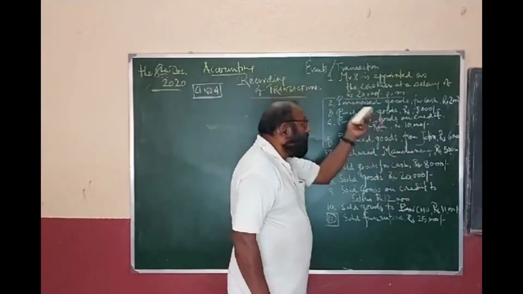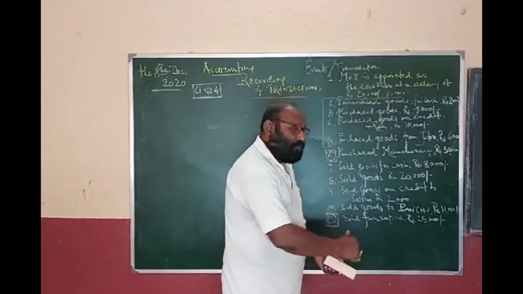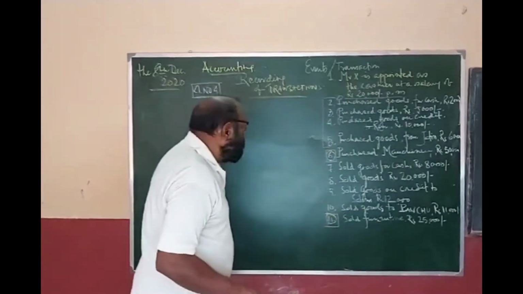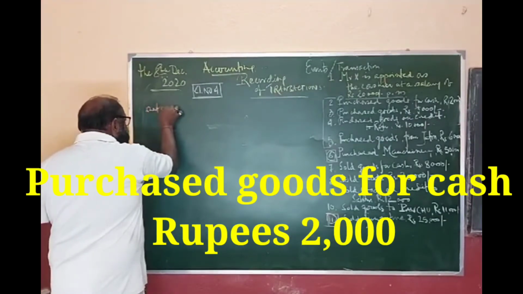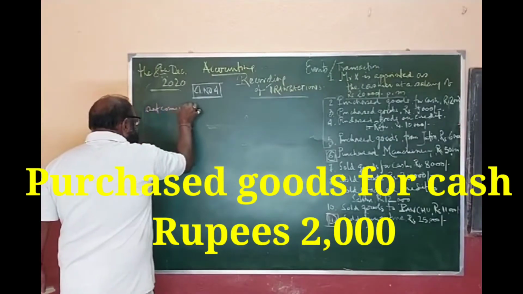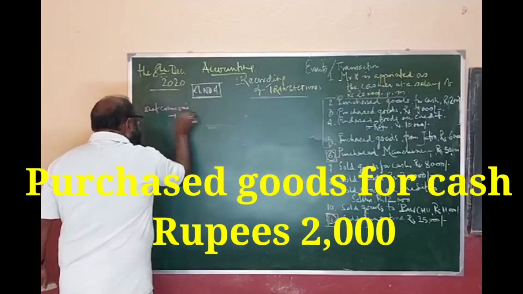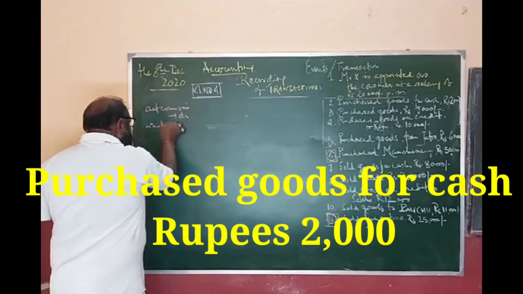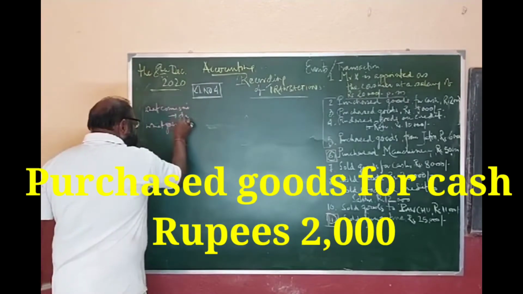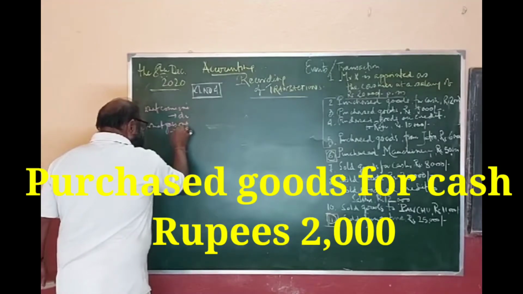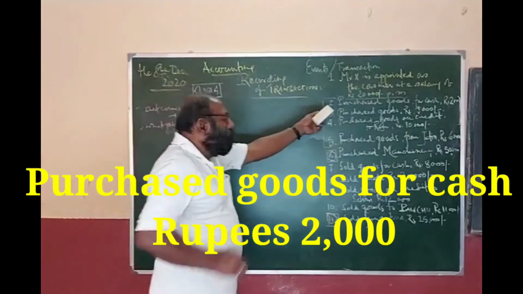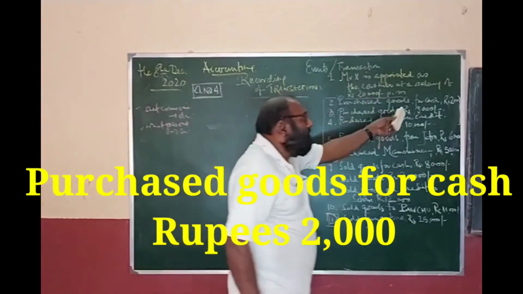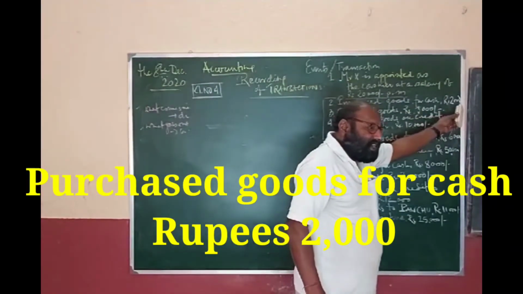Now take these four numbers, 2, 3, 4, 5. Yesterday I told you, purchase goods for cash rupees 2,000. What is our first rule? What comes in is debit. What goes out is credit. So what comes in? Goods are coming in, and what is going out? Cash is going out. So cash account is credit.